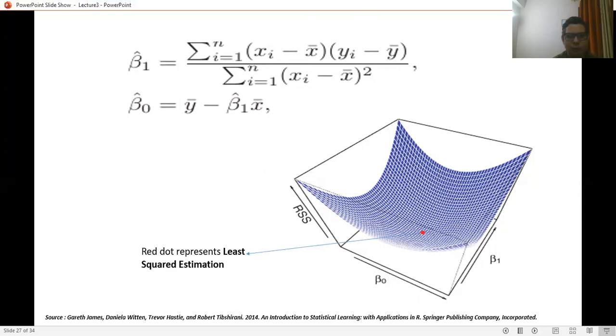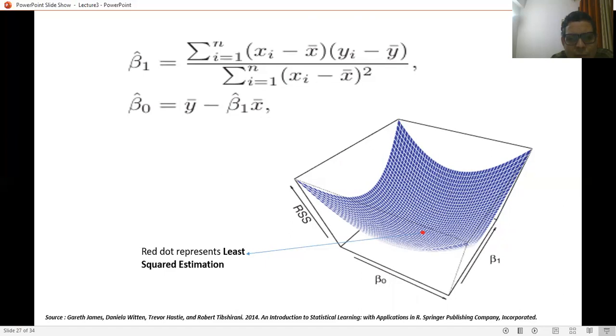So this particular diagram is showing the relation between beta 0, beta 1 and RSS. At the time of testing, we say that beta 0, beta 1 and RSS, the residual squared error, have a relation. And the point which is the global minimum point, the minimum error, the global minimum error, is the least square estimation.